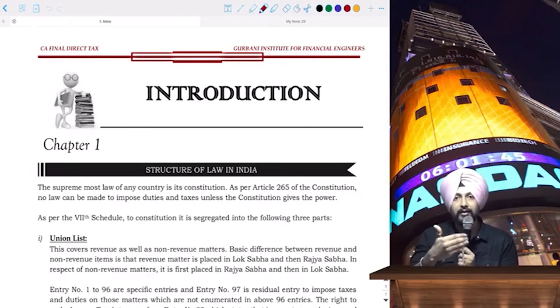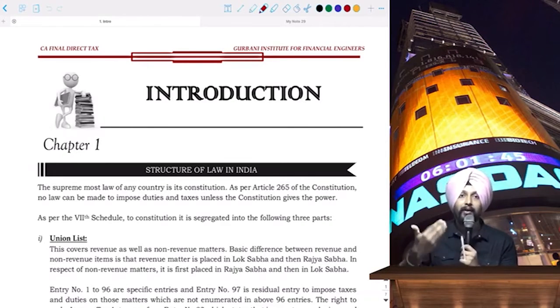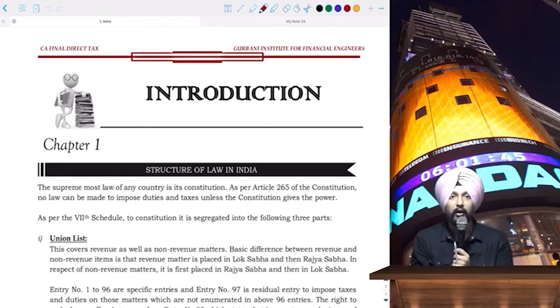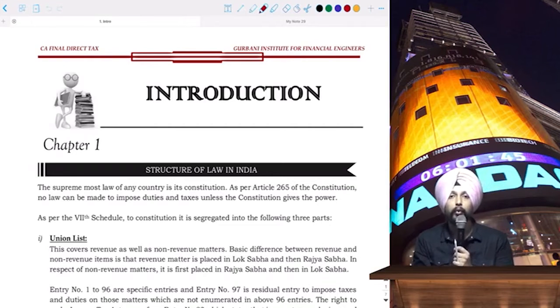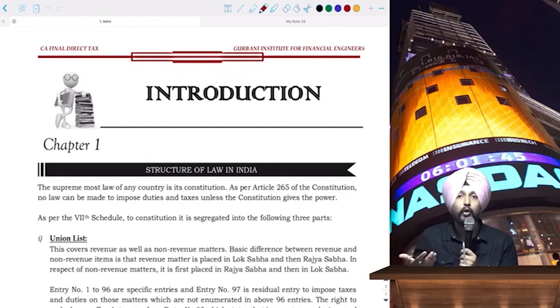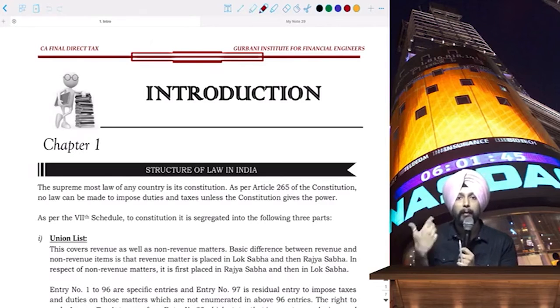But at final level, things are different. You need to go in depth into it, and you are expected to know how to apply your knowledge. It won't be like a section is given to you and you are supposed to explain the provisions. It will be a little more challenging over here at CA final level. You will be given case study kind of situations, and you will have to apply your knowledge rather than just having a basic understanding. Okay, and that is where my role comes into the picture.